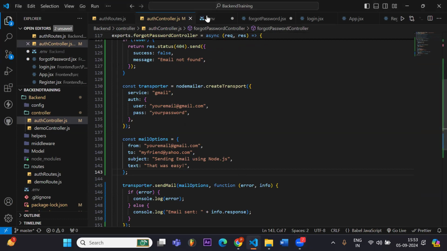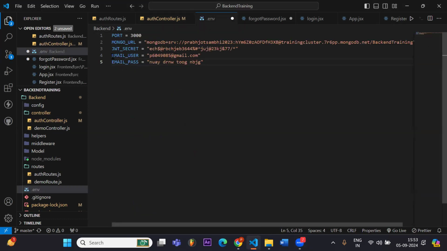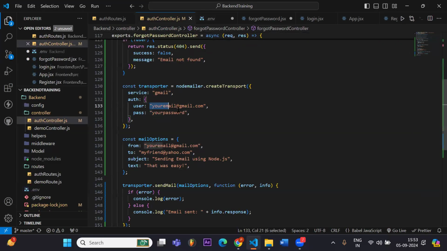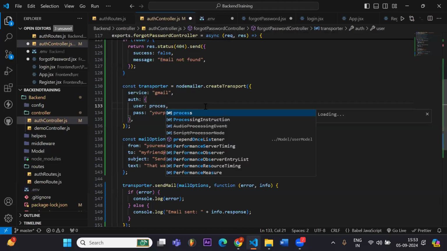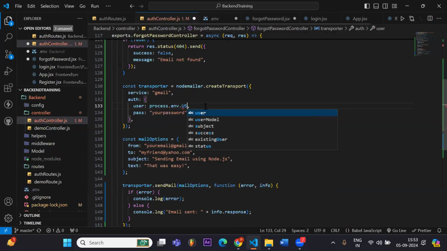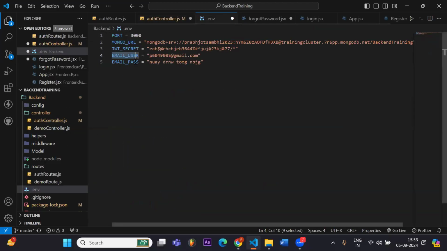Yeah, so here we'll write process.env, process.env.EMAIL_USER, what was that? Email user.